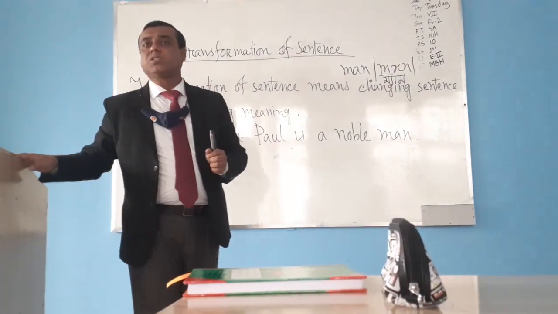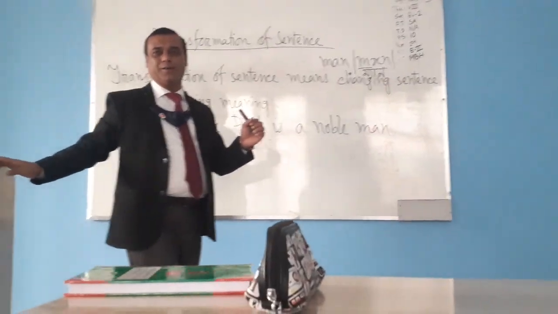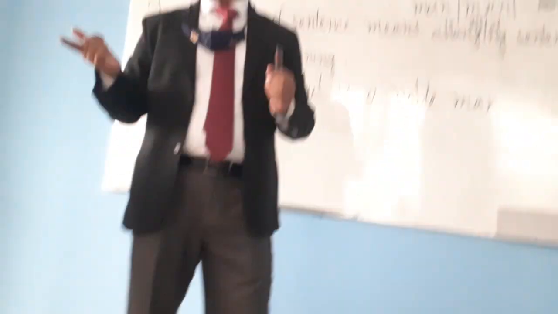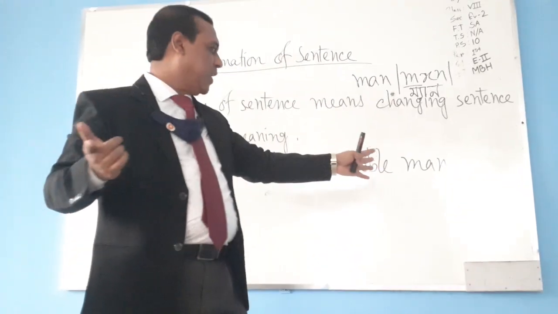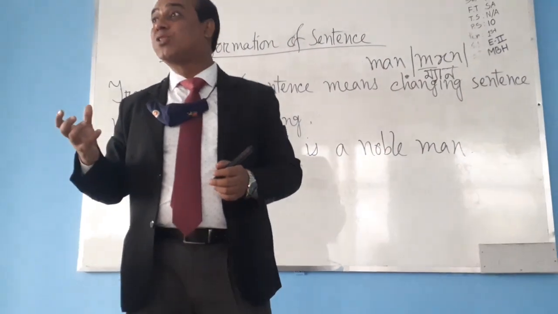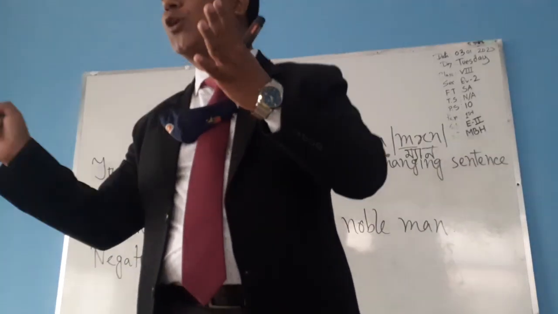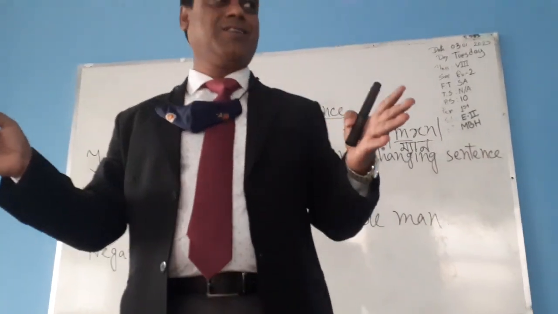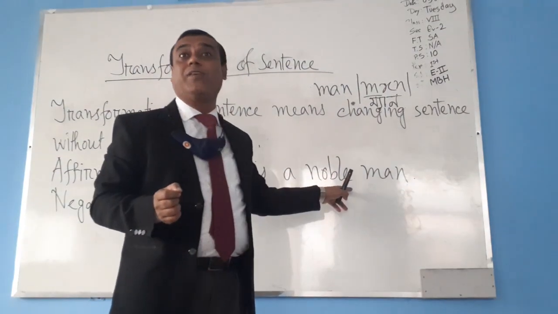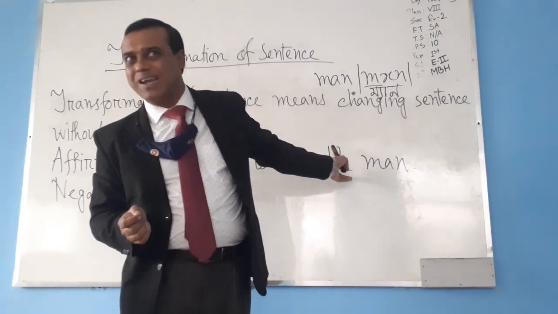Clear? So, Mr. Paul is a noble man. Mortal, immortal, logic, illogic, like, isn't it? Noble, illogic. You have thought your perception, but it's not actually correct. Noble, ignoble. You have to analyze with the dictionary. So the opposite word of noble is ignoble. Noble, ignoble. Not ignoble. Clear?